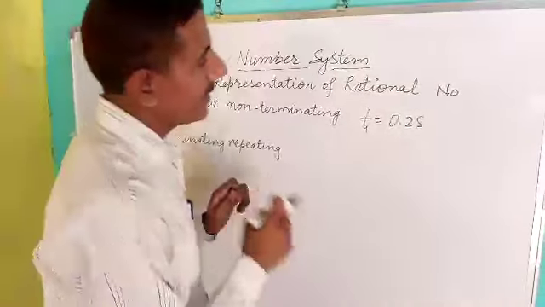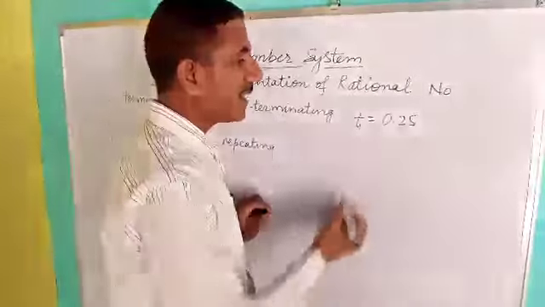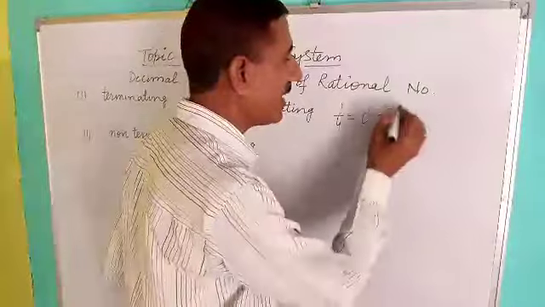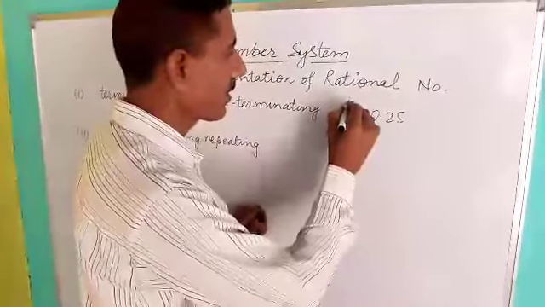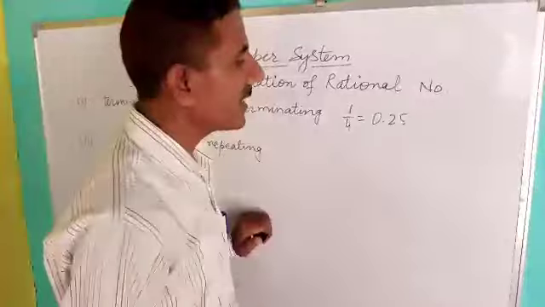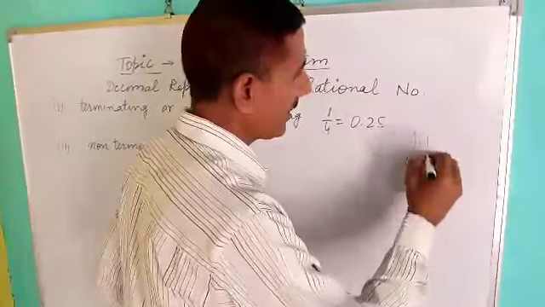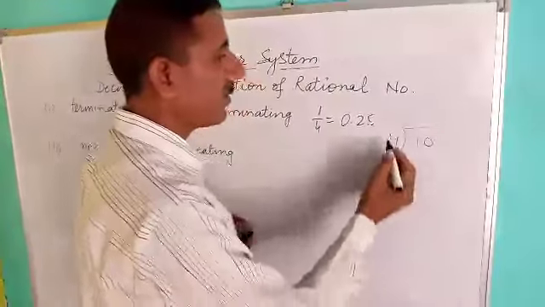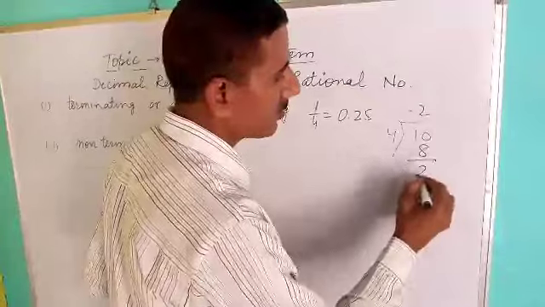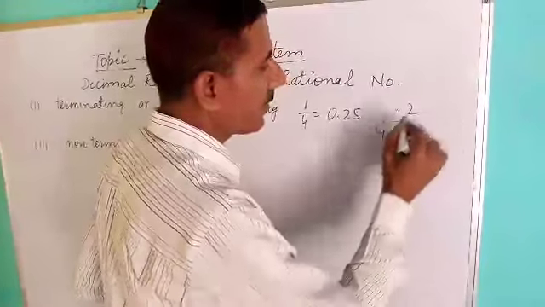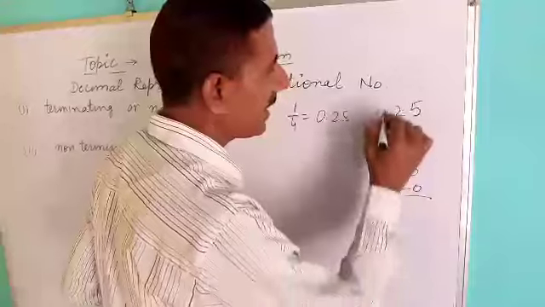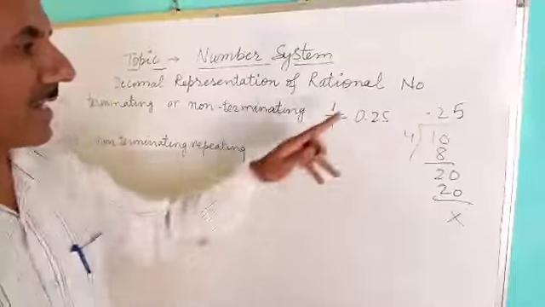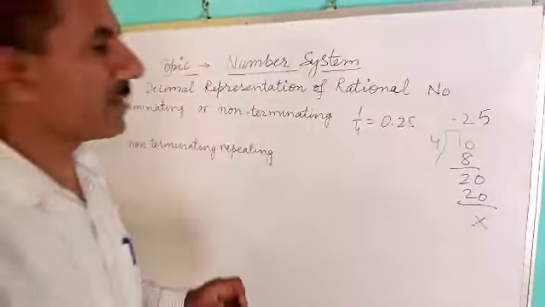But how is it terminated? When we divide the numerator by the denominator, then we put a decimal and take 0, 4 times 8 is 32, take another 0, 4 times 5 is 20. Similarly the remainder will be 0. In that case, when the remainder is 0, the rational number is called terminating.